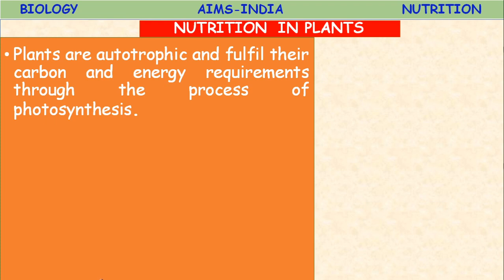These compounds produced by them are utilized for providing energy to most of the living organisms and all animals including human beings. The plants provide food material. That's why plants are called producers. Okay, let us study in detail about nutrition in plants. Plants are autotrophic and fulfill their carbon and energy requirements through a process called photosynthesis.